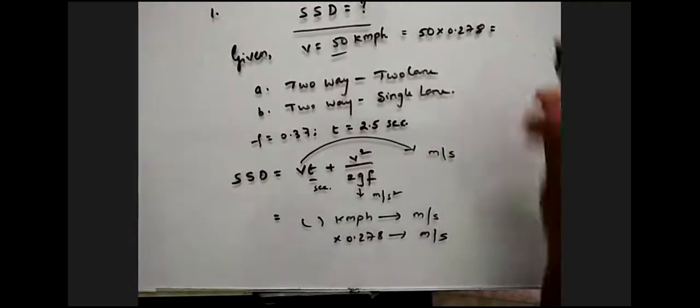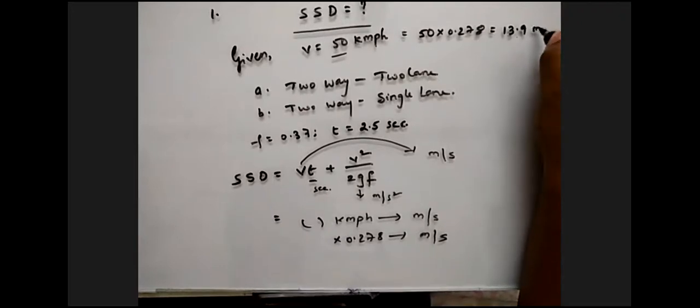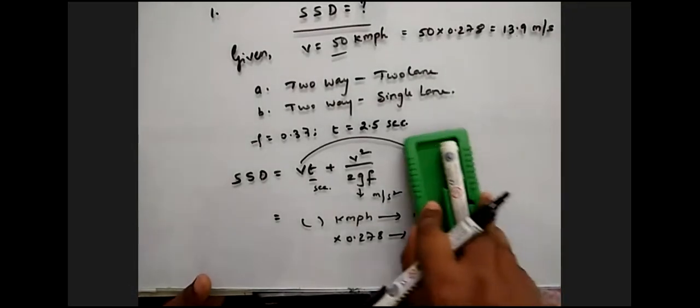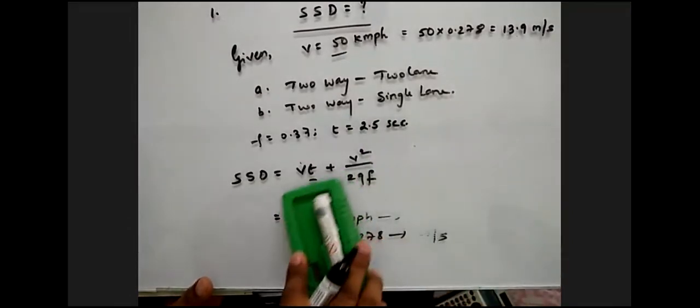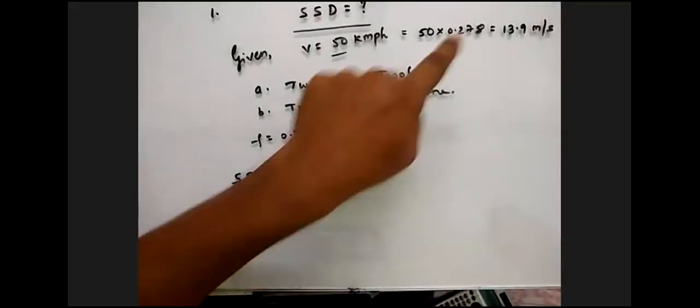Thirteen point 9, sir. 9 meters per second. Okay. Now, substituting those values, guys, this is all for your understanding. You don't have to write all these things in the examination. What you need to do is write the problem and then substitute all these values in the